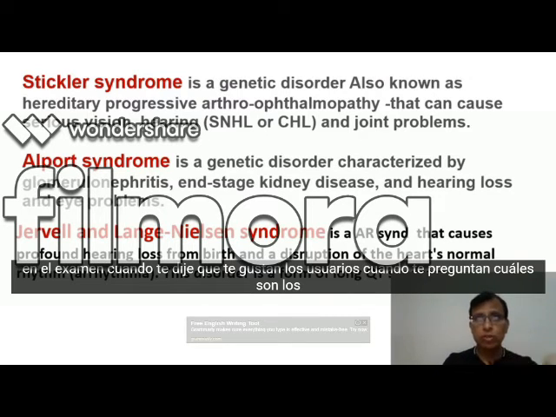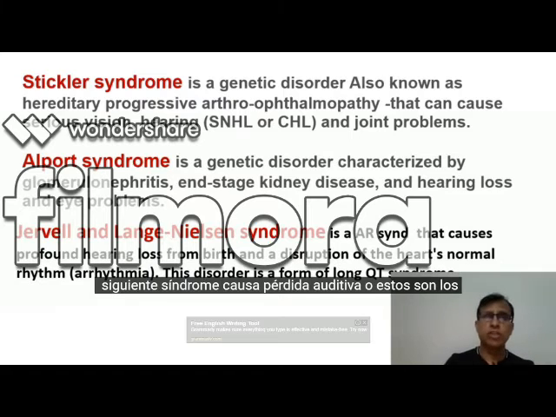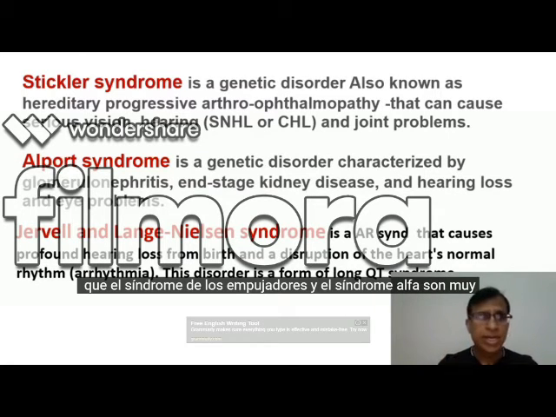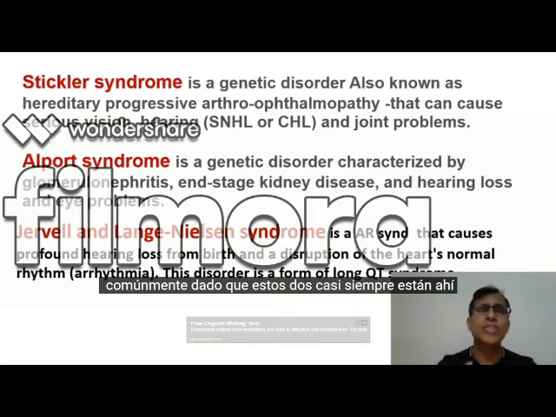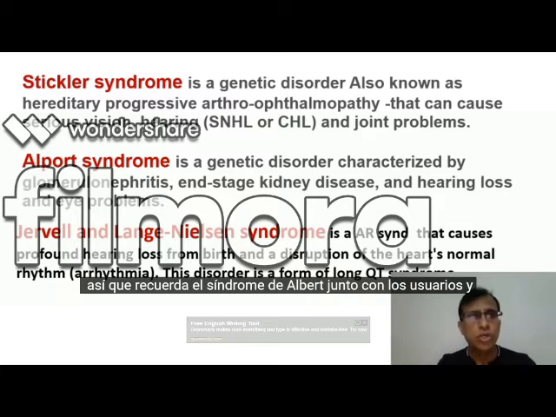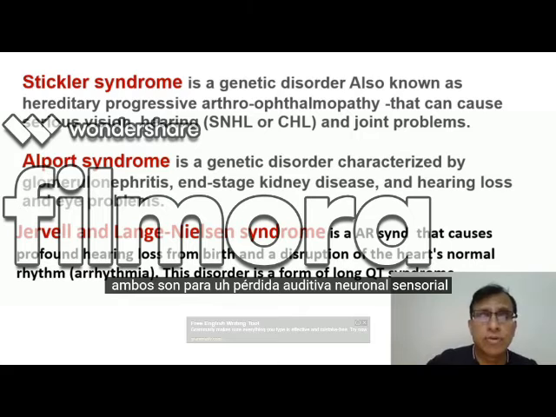When they ask you which of the following syndromes cause hearing loss, or which syndromes cause sensory neural loss, Usher's syndrome and Alport syndrome are very commonly given. These two are almost always there in the list of the choices that they give you. So remember Alport syndrome along with Usher's, and both are for sensory neural hearing loss.